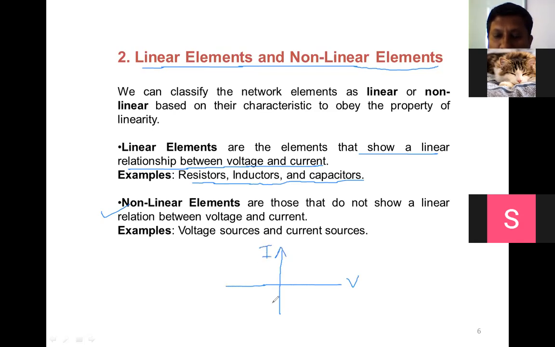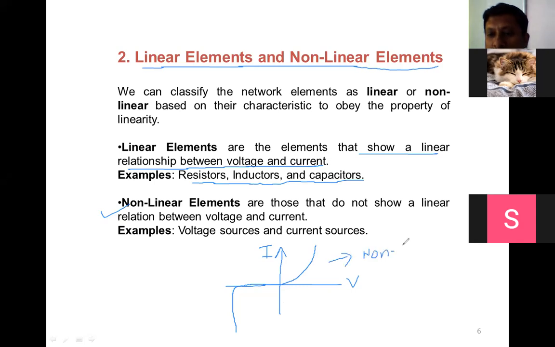If you are drawing the graph, that graph is like this. Such a graph will be there for PN junction diode. In that case, it is not a straight line, or it is not a line passing through origin. So this is called a non-linear graph.